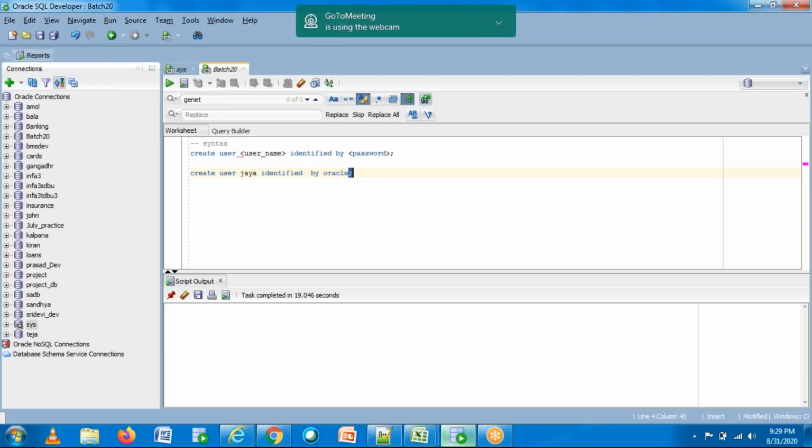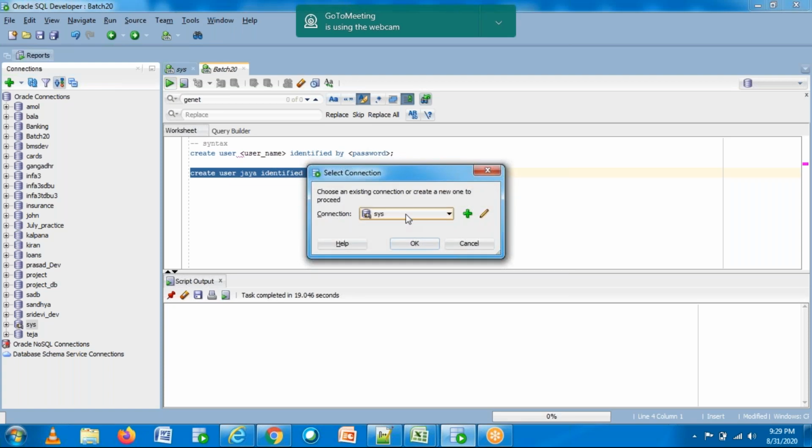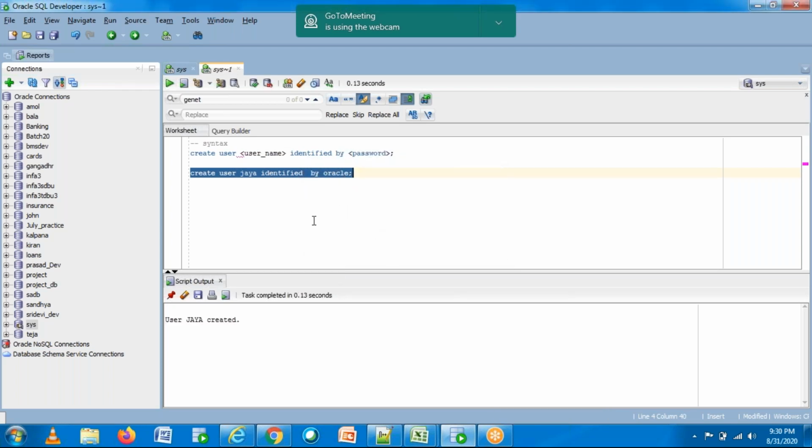Now let me go here. Can you see there is one icon here? What is it saying? Run statement, Control Enter, which is nothing but F9. There is one more icon here, run script, which is nothing but F5. Since it is a single statement, I'm just clicking on this one. I'm logging in with the user called sys. What it is saying: user Jaya created.